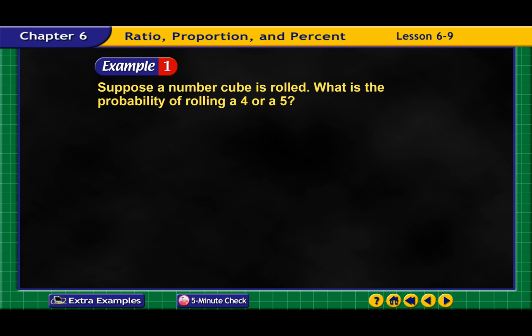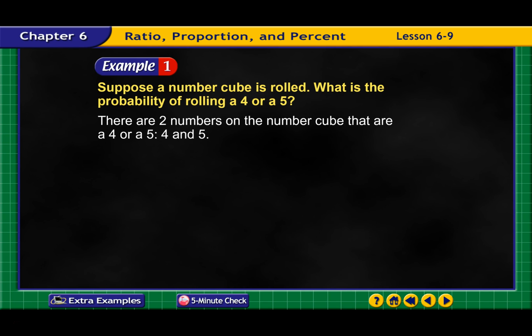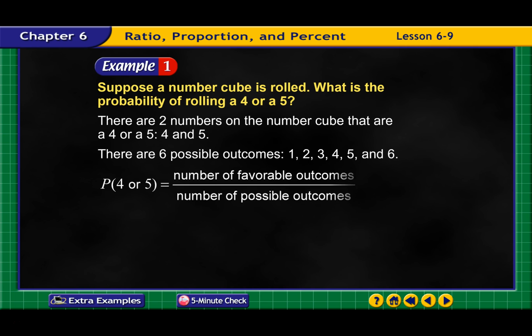All right, suppose a cube is rolled. What is the probability of rolling a 4 or a 5? There are 2 numbers on a cube that are 4 or 5, and there are 6 possible outcomes, 1 through 6. So the probability of rolling a 4 or a 5 is the number of favorable outcomes over the number of possible outcomes.